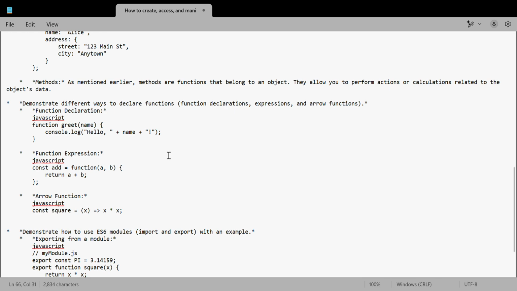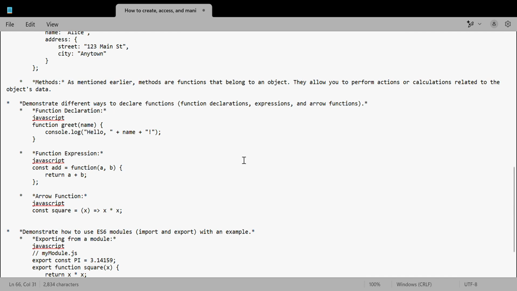We have the question: explain the concept of this in different function contexts. What is the concept of this? The value of this depends on how the function is called. Generally, it refers to an object that the function is associated with. However, behavior can vary in different contexts, such as regular functions, methods, and arrow functions. The concept of the this keyword is totally dependent on the function. Let us see the next question.